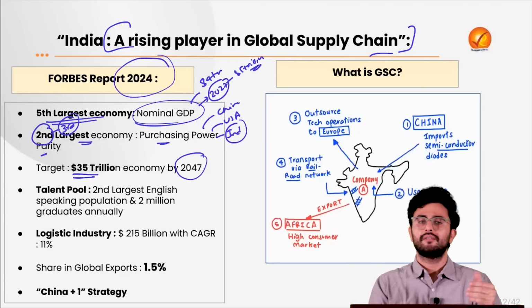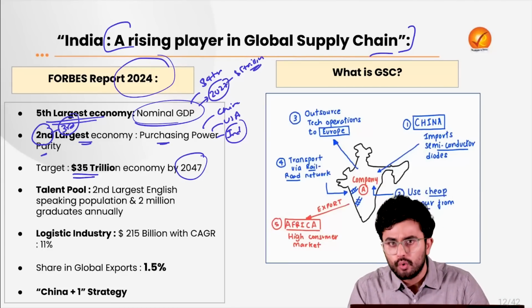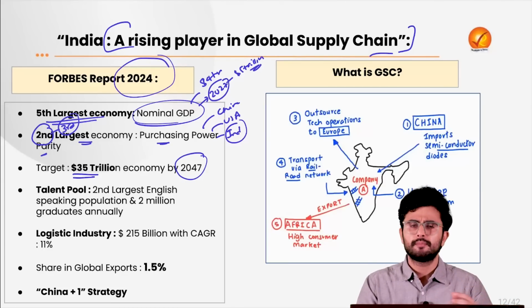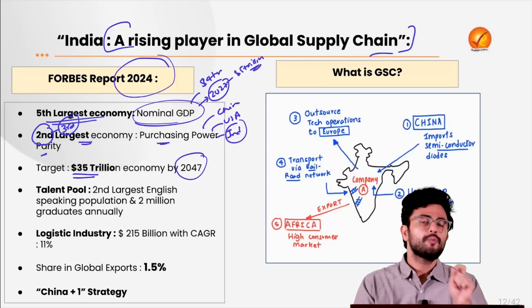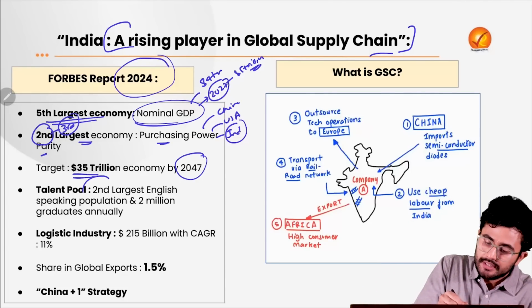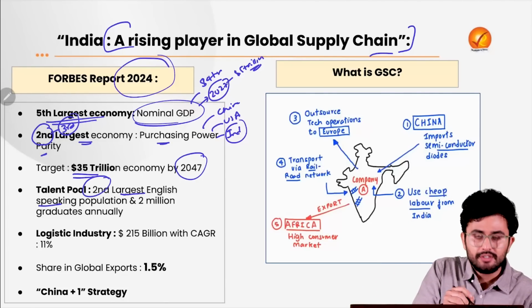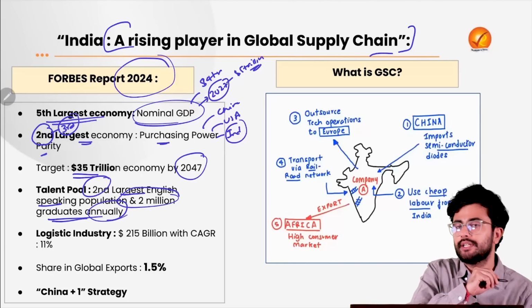Do we actually have a talent pool to address the demand of Industry 4.0? The demands of artificial intelligence, the demands of big data analytics? Do we have the capability for that? The Forbes report 2024 states that indeed India has this talent pool, with the 2nd largest English-speaking population, thus providing for global integration, and 2 million graduates annually.